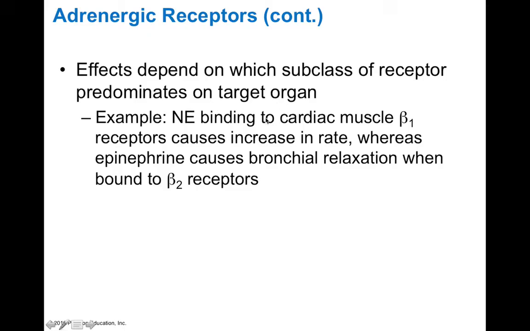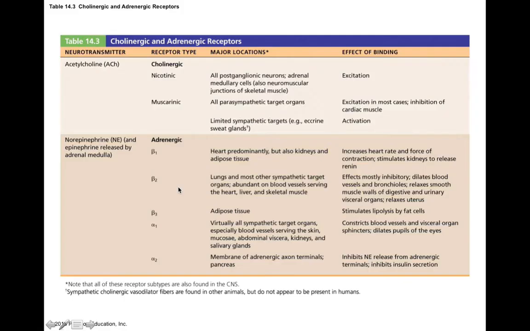When norepinephrine binds to cardiac muscle beta 1 receptors, it increases heart rate. But when norepinephrine or epinephrine binds to bronchial smooth muscle, it causes it to relax because of these beta 2 receptors. Ultimately, the type of receptor helps determine the response of that organ.